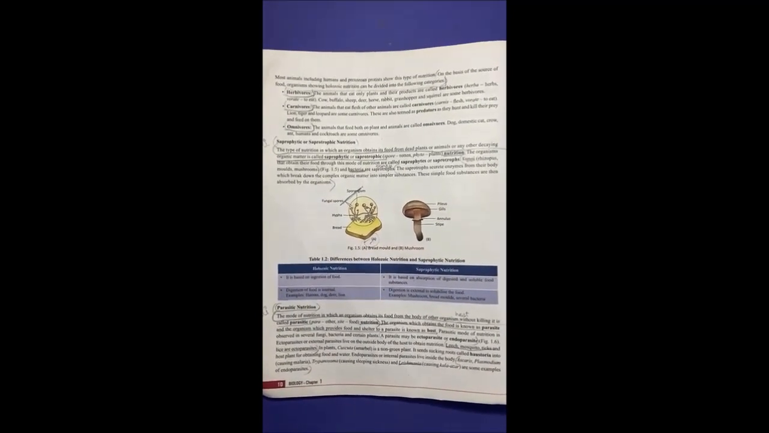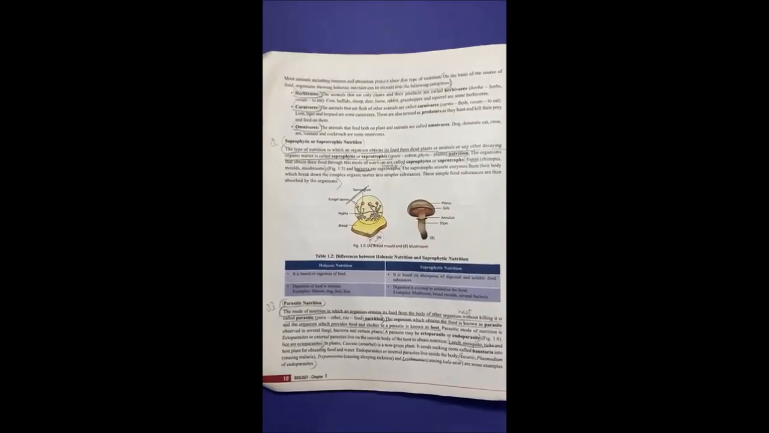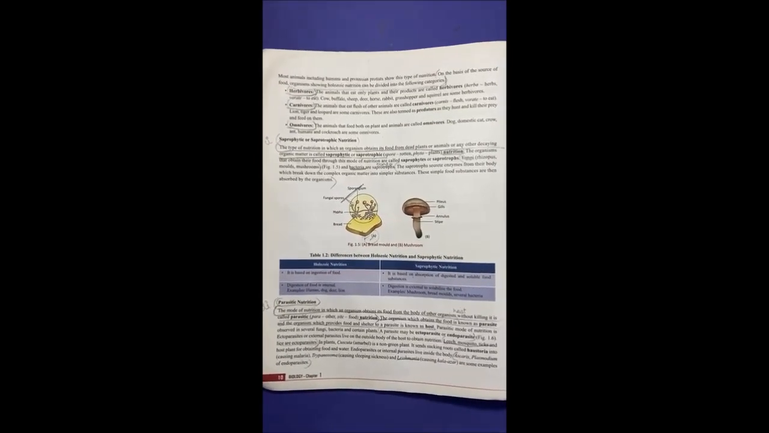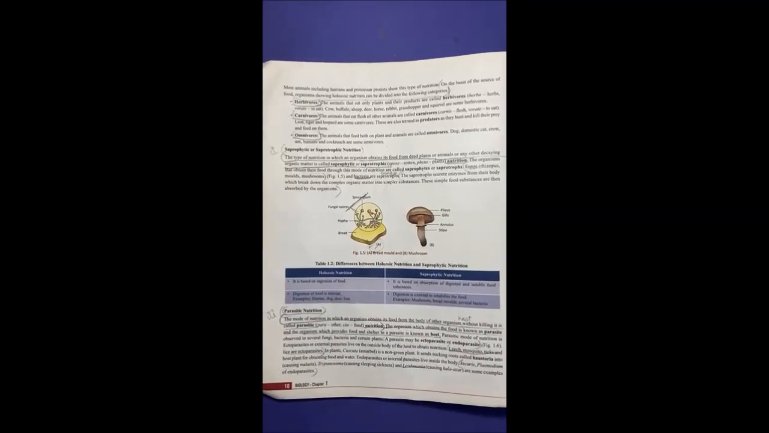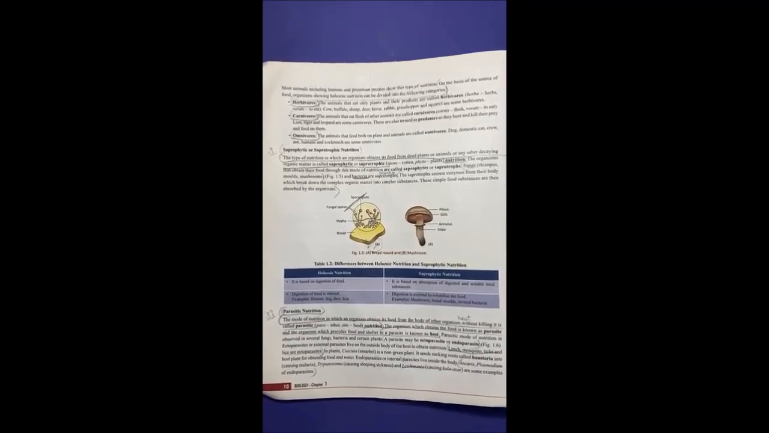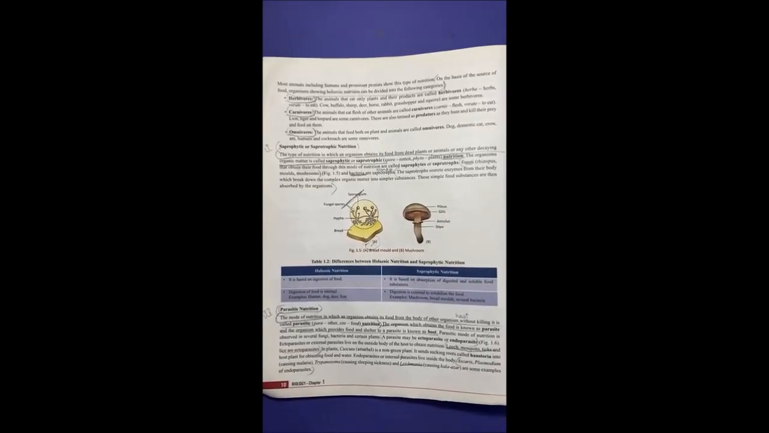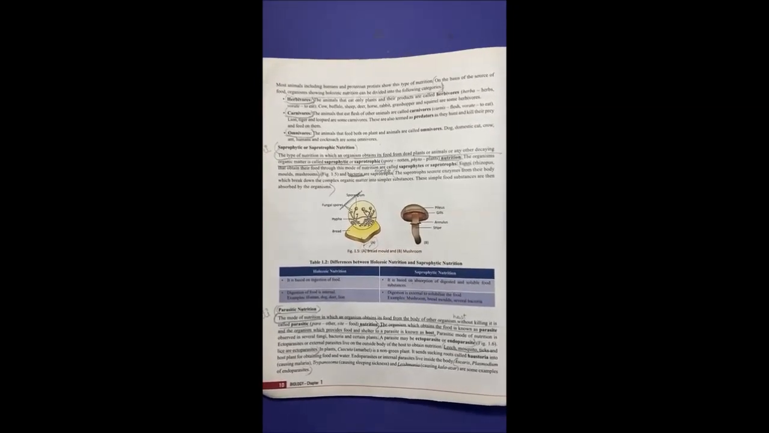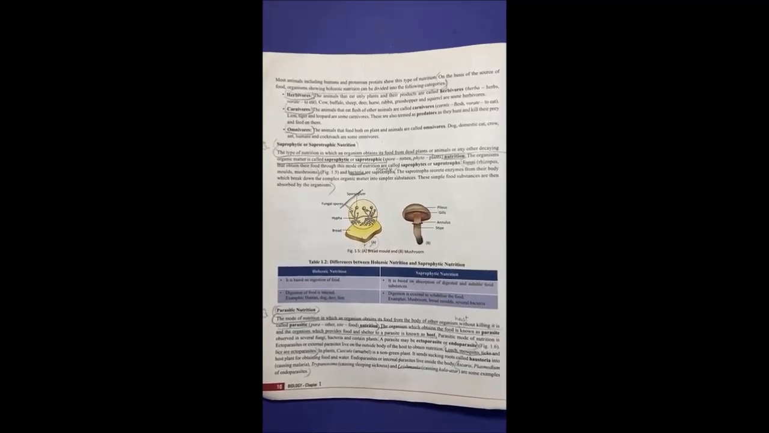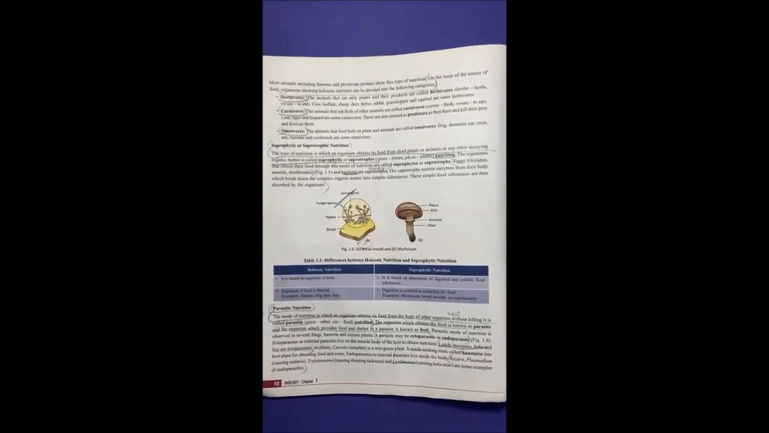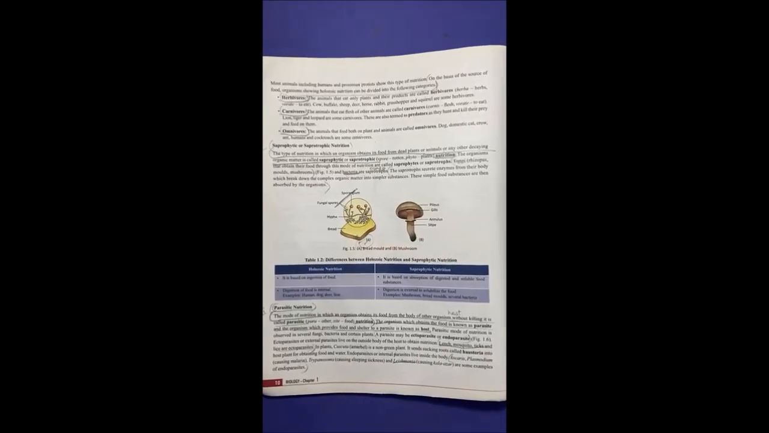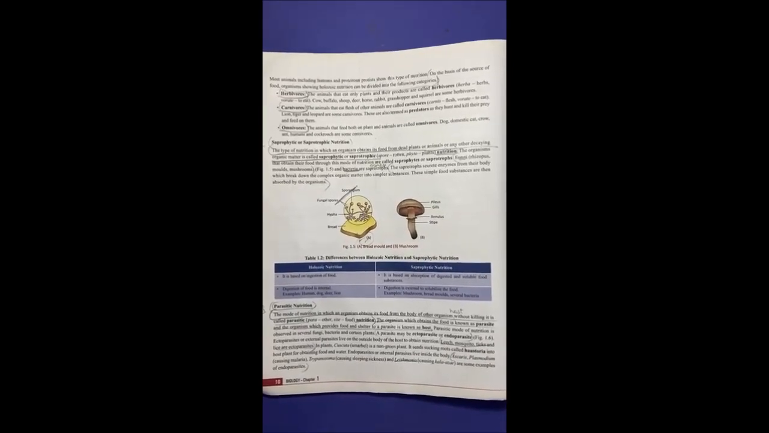In holozoic mode of nutrition, solid food is taken by the organism. Like we humans consume food like vegetables, fruits, eggs, etc. So we are showing the holozoic type of nutrition. In holozoic nutrition, the organisms take in solid complex food which is later on converted into simpler substances.